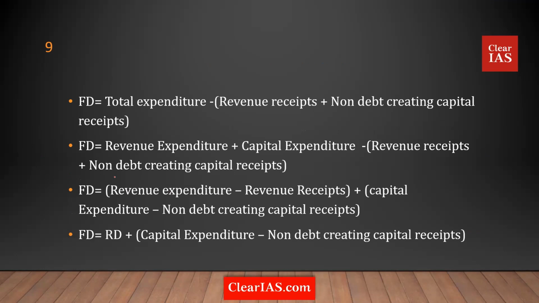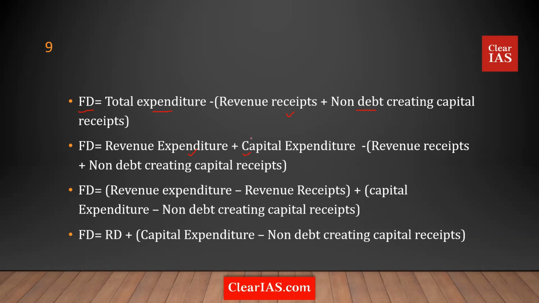Now, fiscal deficit, I'll spend maybe a couple of minutes more over here. Fiscal deficit is total expenditure minus revenue receipts plus non-debt creating capital receipts. I've said what this non-debt creating capital receipt is. It is that portion of capital receipts which is not creating any debt. If you include the debt component, this fiscal deficit will come to zero. Then there is no point in calculating this. And the total expenditure is revenue expenditure plus capital expenditure, minus revenue receipts plus non-debt creating capital receipts, right?